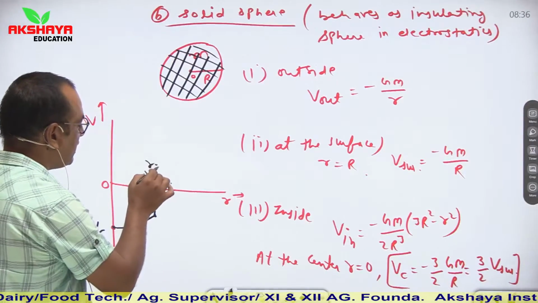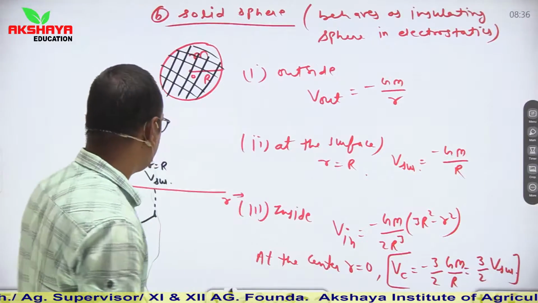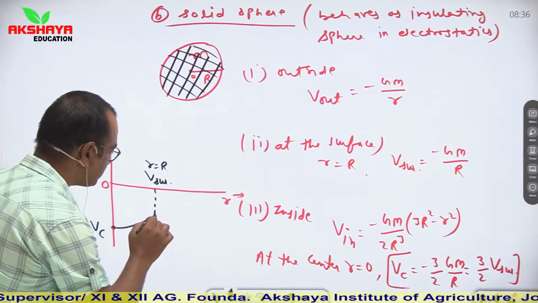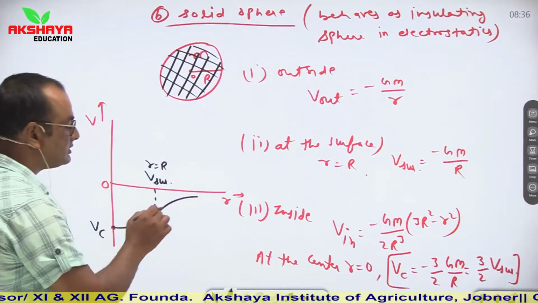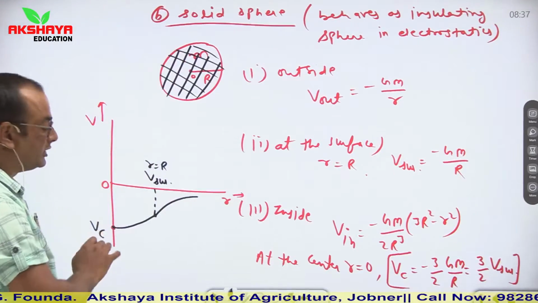It means small r is equal to capital R, and as we move away, then again this relation becomes like this. So this is the graphical representation of gravitational potential for a solid sphere.